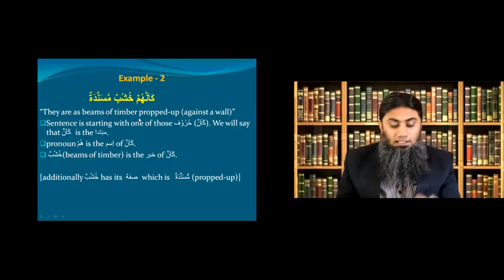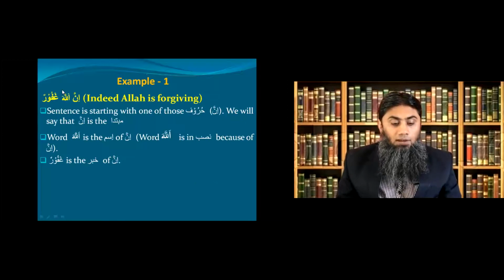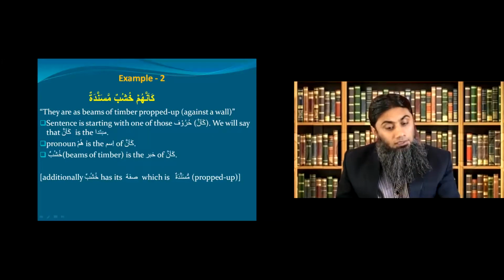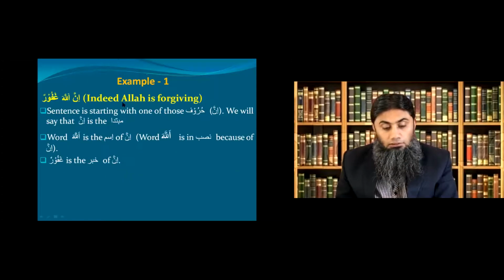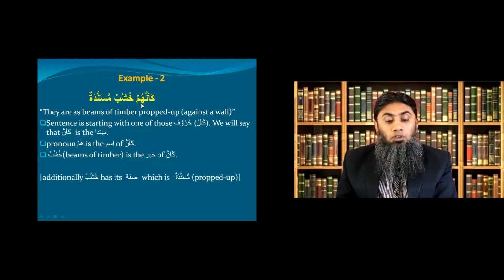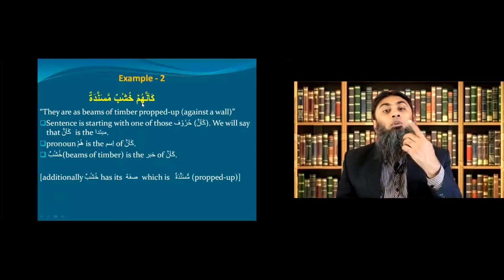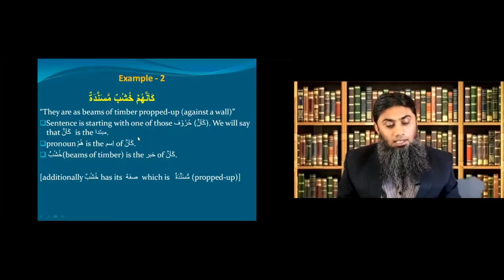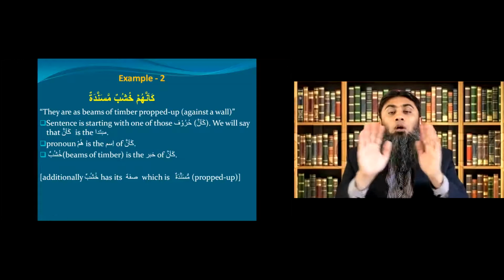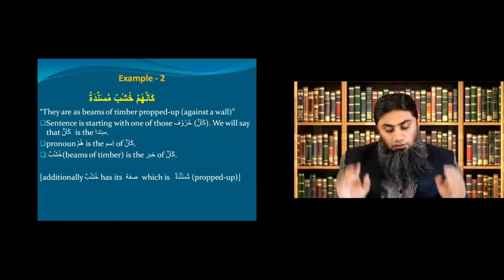And right after that, in the first example, you have a clear ism coming after this word, and in this example, you have an attached pronoun coming after this word. The reason I gave you this example is so you can know that sometimes you can have a clear ism coming after these words, like Allah, and sometimes you have an attached pronoun coming after this, because an attached pronoun is also your ism. Okay, so this is our second example. Second form of mubtada covered.